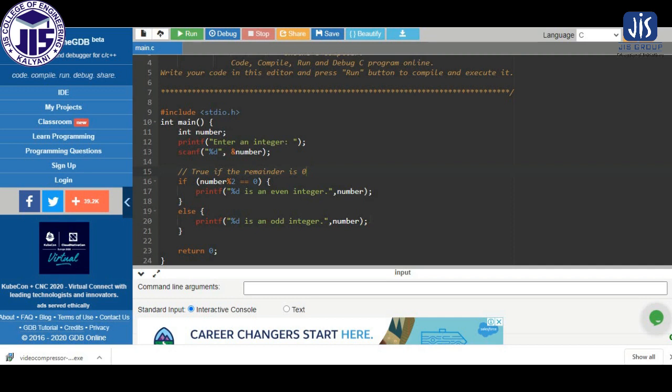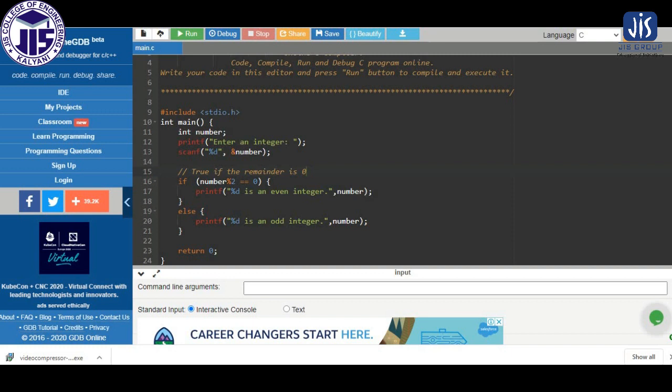So here you can see a simple program using if statement that we have already discussed, that is how to find out if a given number is even or odd. I have taken a variable number, which is integer type, and here we have taken the input for the number. Now after that, here we apply the condition.